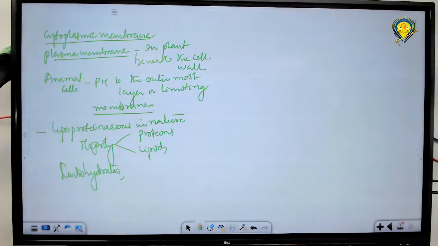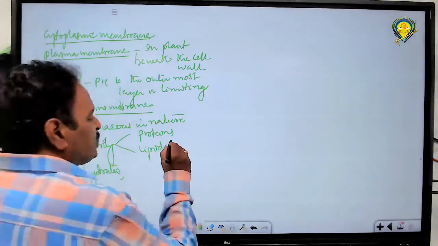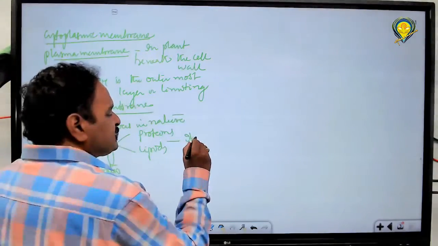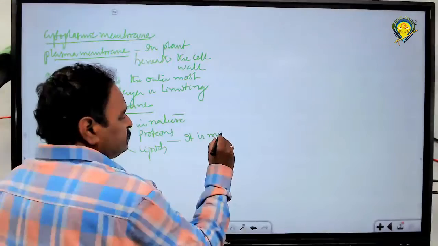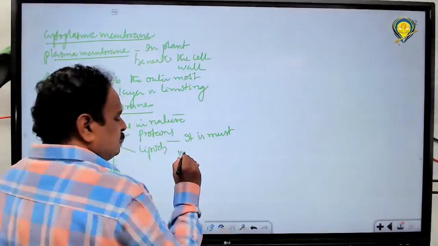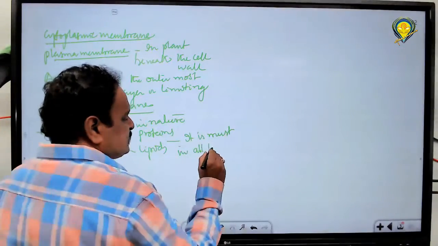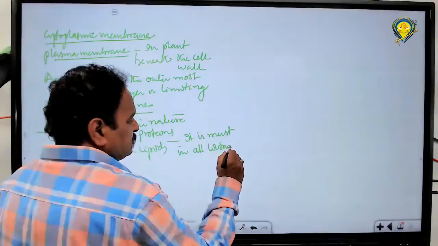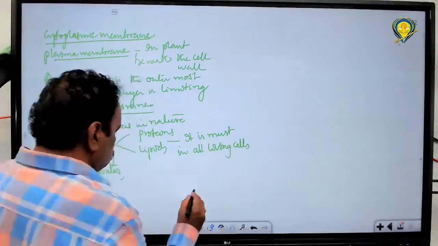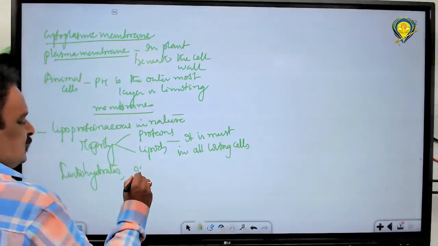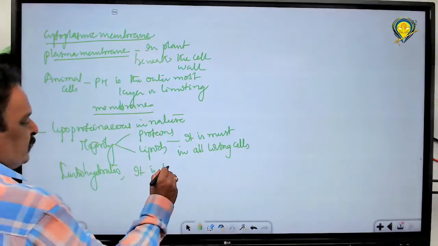Okay now, it is the outermost layer in animal cells and beneath the cell wall in a plant cell. And it is a must in all living cells. It is a living membrane.